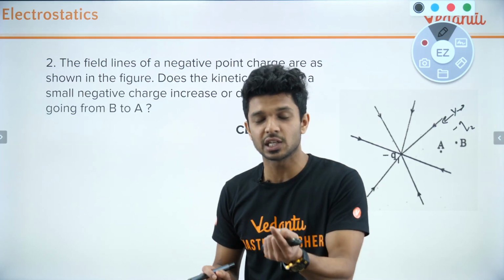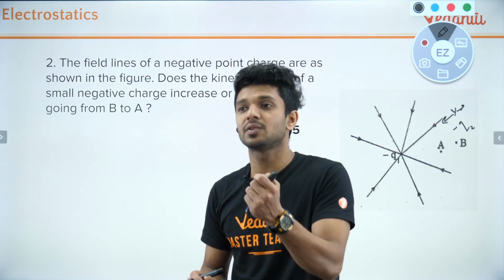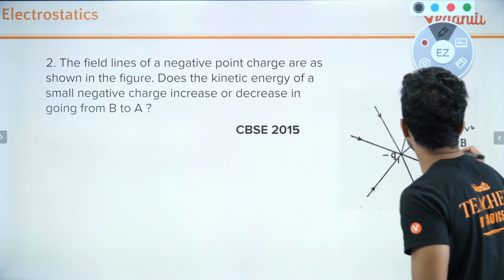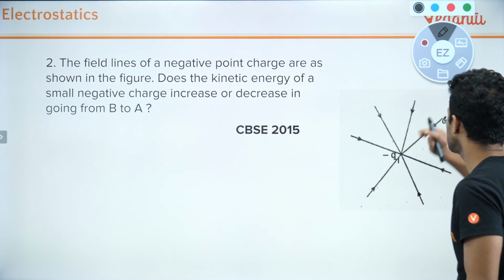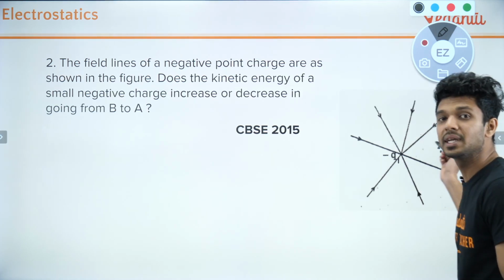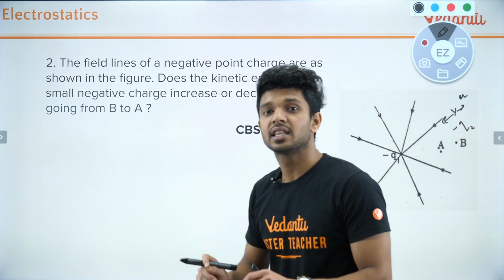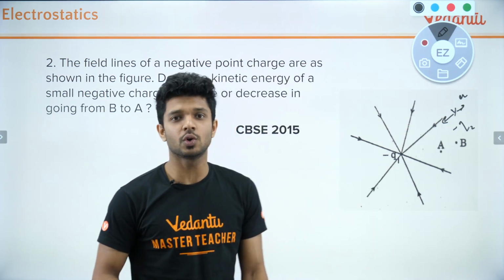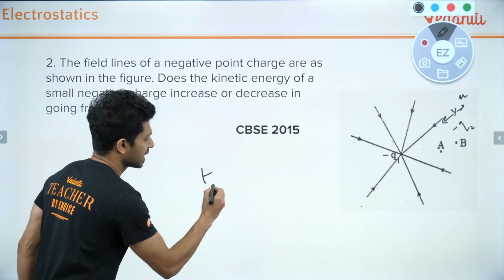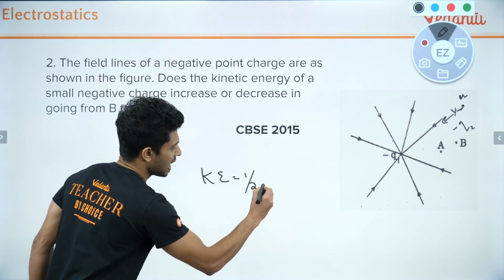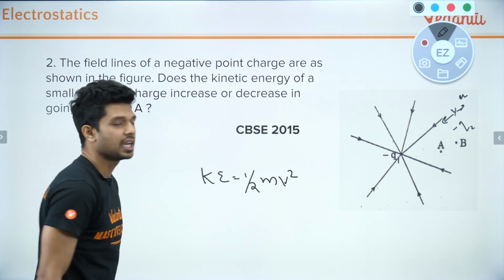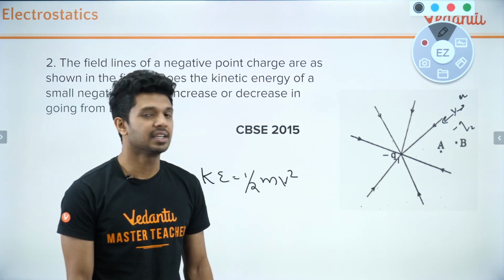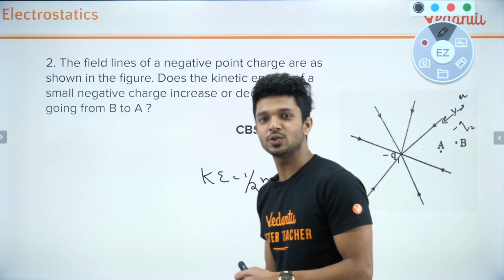So as the force is in the opposite direction, acceleration, which is equal to force by mass, will also be in the opposite direction. So what can you expect as the acceleration is in the opposite direction when the charge moves from B to A? The velocity will decrease. When the velocity decreases, what is the formula for kinetic energy? Kinetic energy is equal to half mv square. If the velocity decreases, kinetic energy will also obviously decrease. Simple as that. Again, you scored 1 mark.